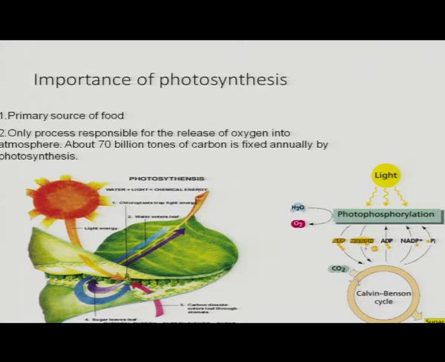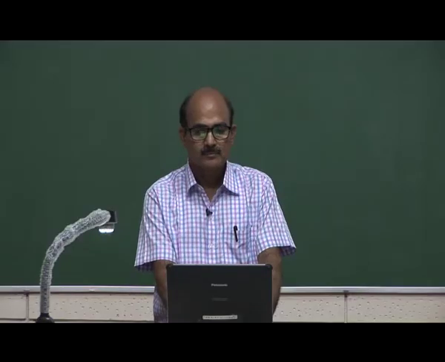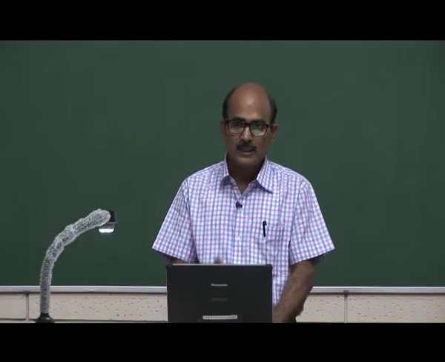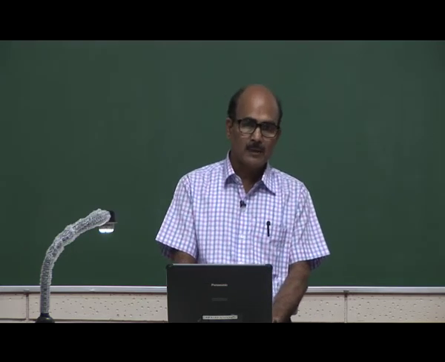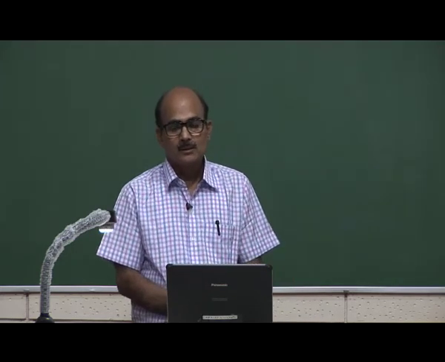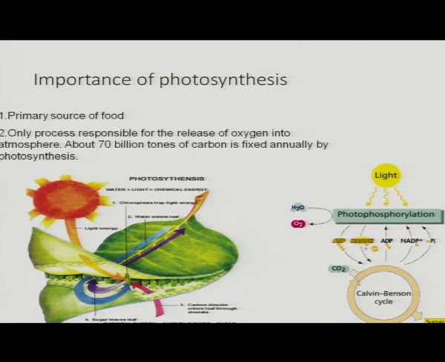It is the only process that releases oxygen, and you know oxygen plays a vital role in our life. This oxygen helps in the breakdown of the food material that we eat and its conversion into ATP, which is utilized for various metabolic processes like respiration, the circulatory system and the nervous system.